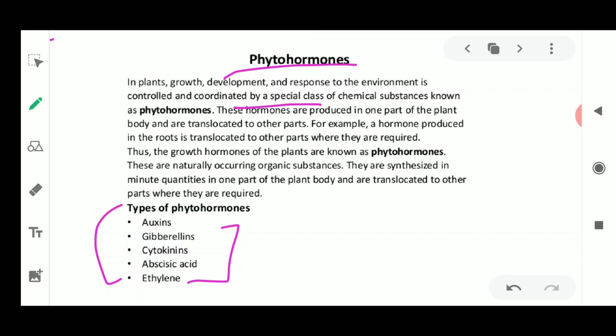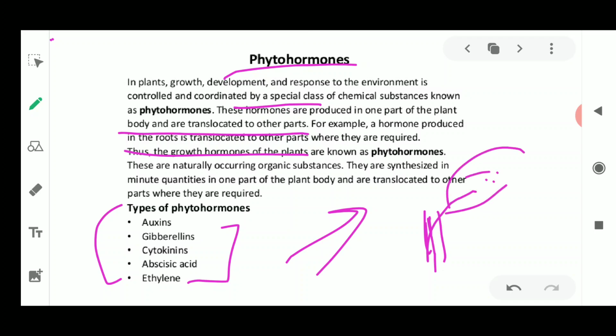The hormone which is released inside the plant is called a phytohormone. These hormones are produced in one part of the plant body and translocated to another part. For example, a hormone produced in the leaves may migrate from the leaf to the roots, where it is required. If the growth of the root has to take place, this translocation is required for the growth to be seen. Thus, the growth hormones of the plant are called phytohormones.